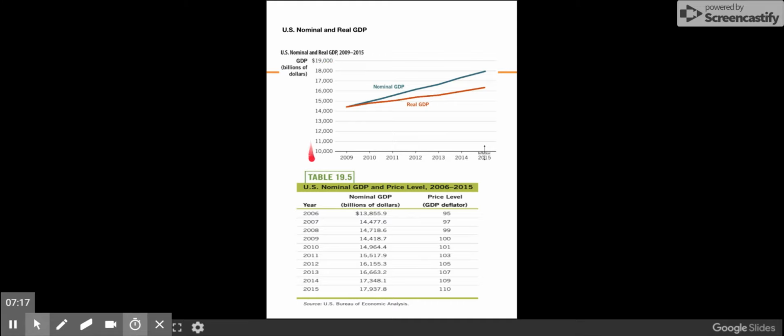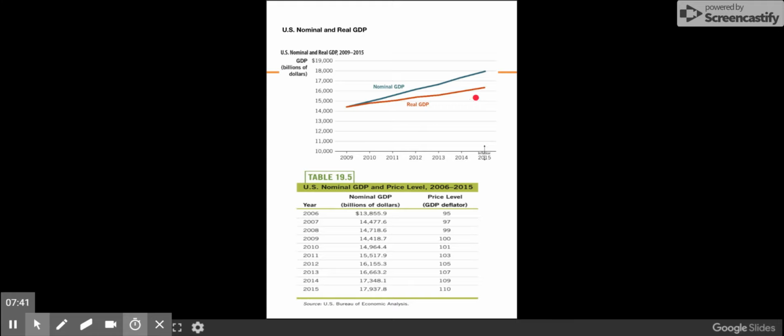This graph here shows you how important the difference between real and nominal is. This shows you the level of U.S. nominal and real GDP. The blue line is nominal GDP, which is higher than real GDP, and it rises faster than real GDP, because it includes changes in prices, and of course, we know things have been getting more expensive.